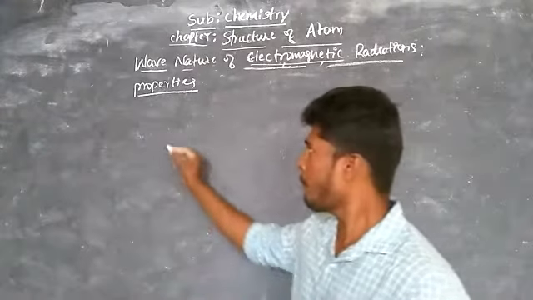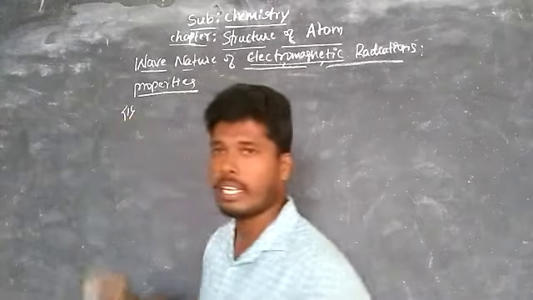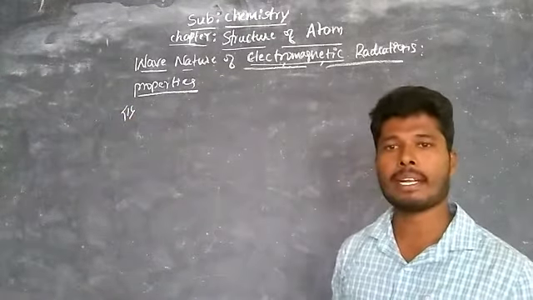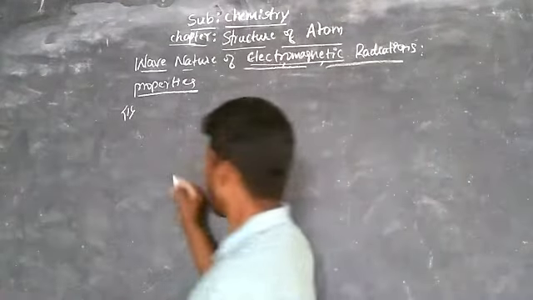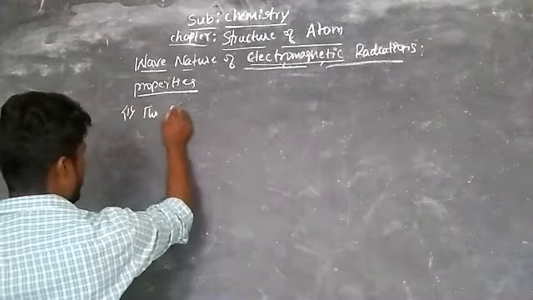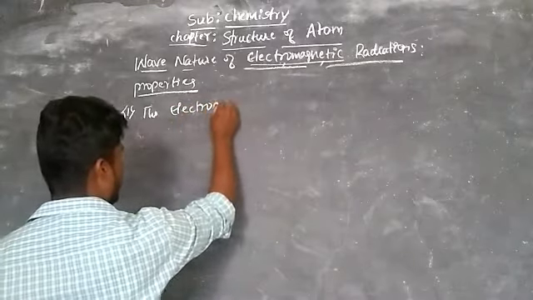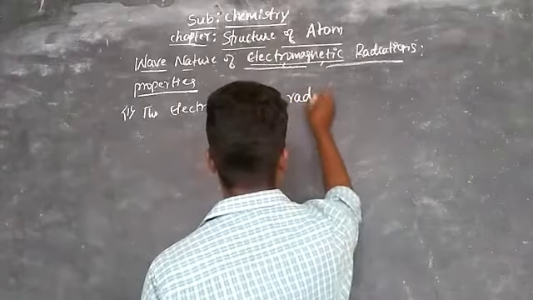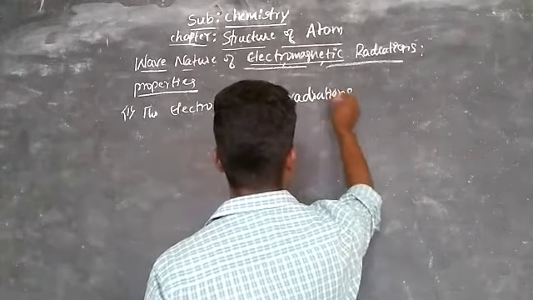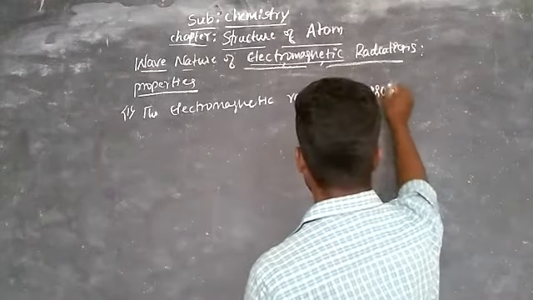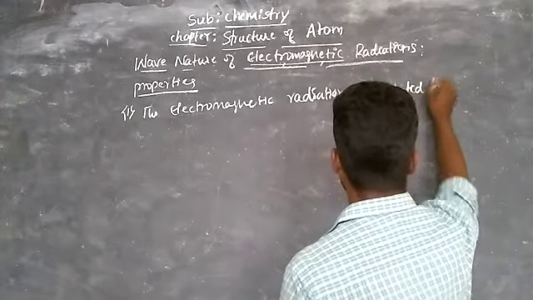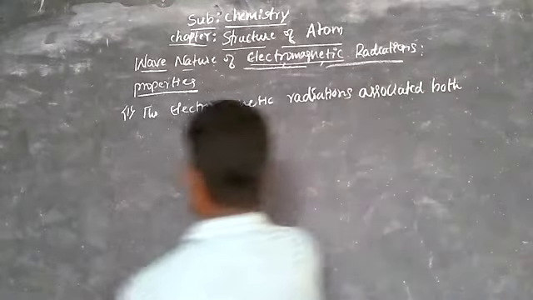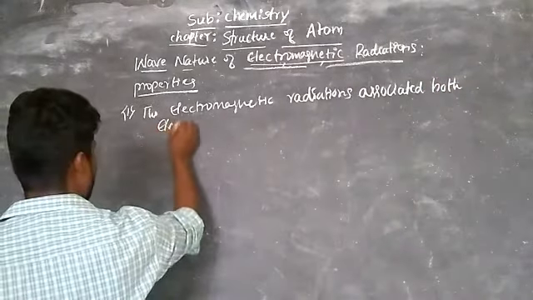the first one, the electromagnetic radiations are associated with both electric field and magnetic field.